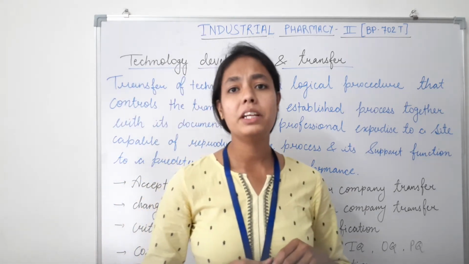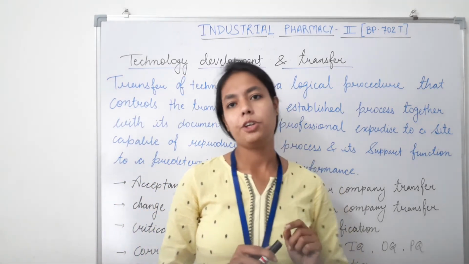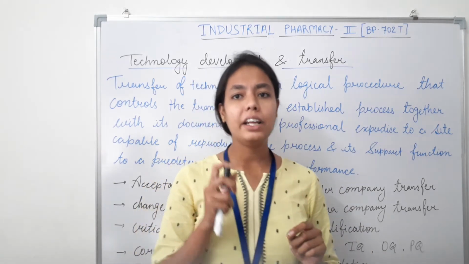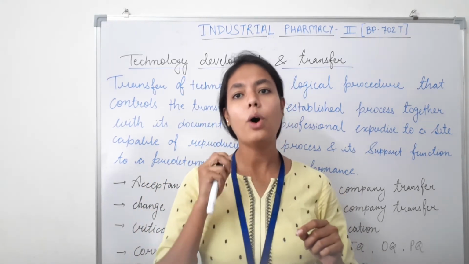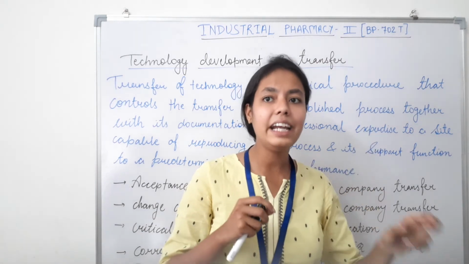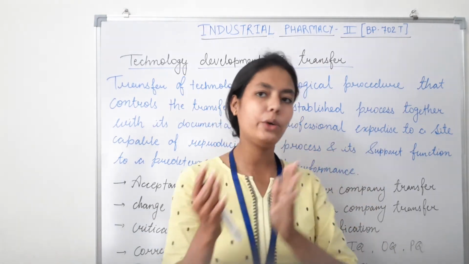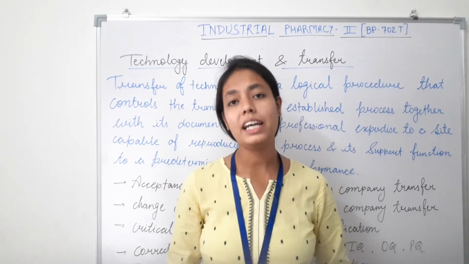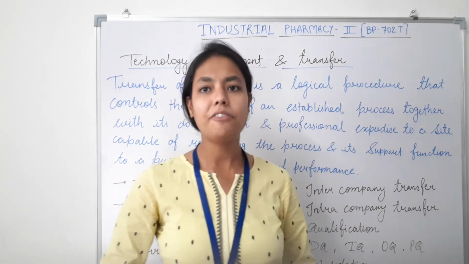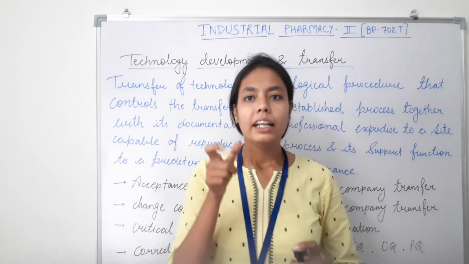After quality risk management, what is receiving unit? Receiving unit is the involved discipline at an organization where a designated product, process or method is expected to be transferred. That is called receiving unit. After that, sending unit.